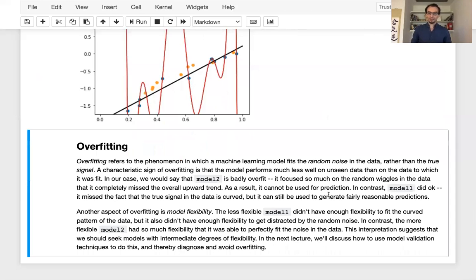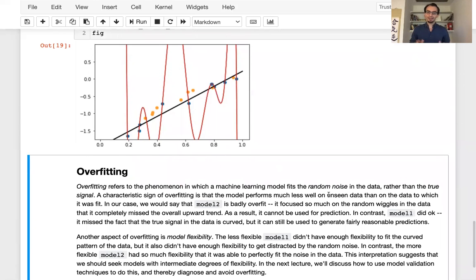I want to point out here that overfitting is closely connected to this idea of model flexibility. This wiggly red line that we have was a 10th degree polynomial, lots of flexibility, lots of parameters to change. You can move the curve around in different ways. Very complex model in this way, able to fit many, many different kinds of patterns. But it's actually too flexible. It was so flexible that it was able to get distracted. Whereas model number one was arguably not flexible enough, but it was also able to avoid being distracted by the fluctuations in the data.